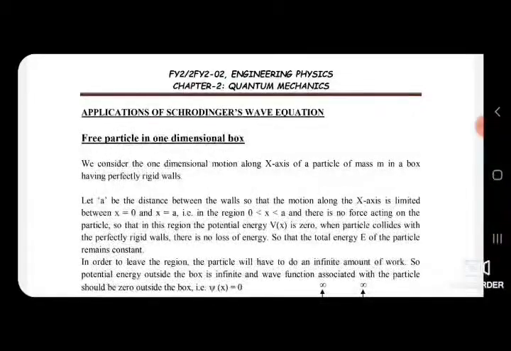Dear students, in today's lecture, we are going to study the application of Schrodinger's wave equation. In this lecture, we will study the free particle in a one-dimensional box, and we will get the eigenfunction and energy eigenvalues associated with the particle.